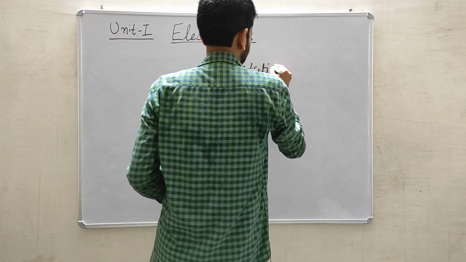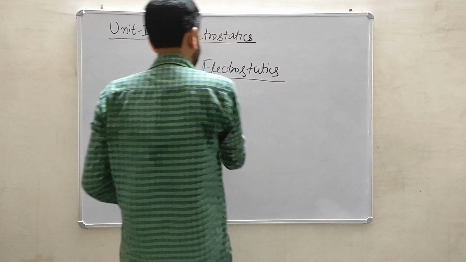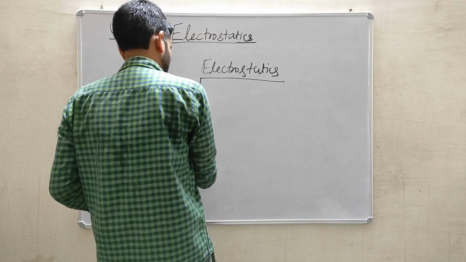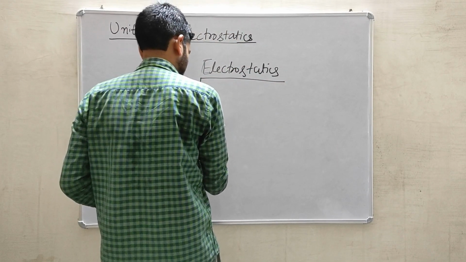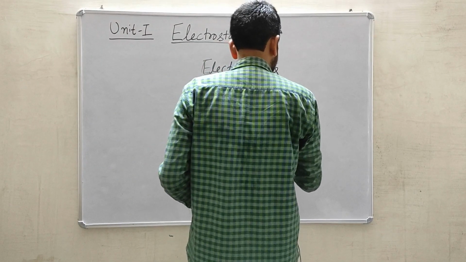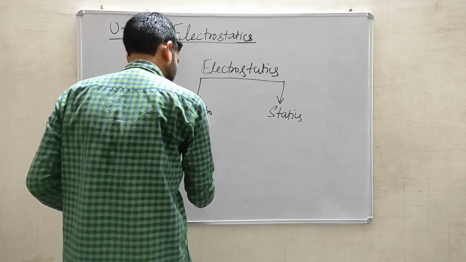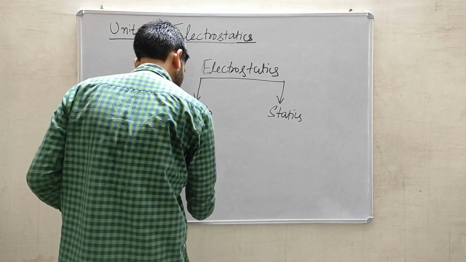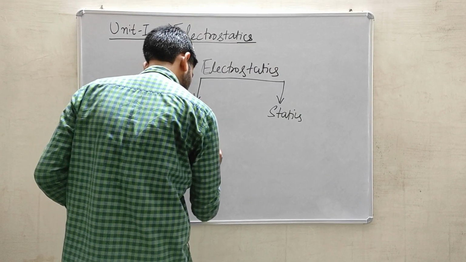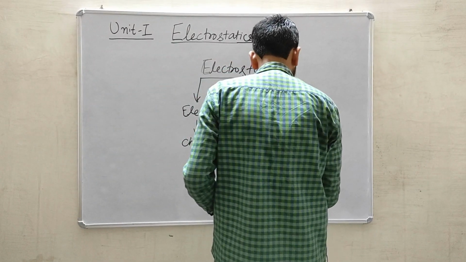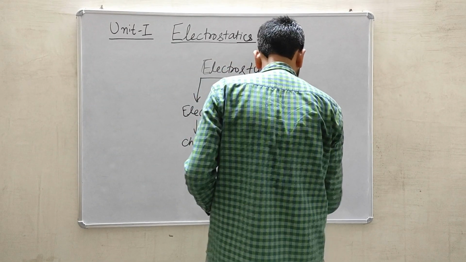इलेक्ट्रोस्टैटिक इज़ अ वर्ड which can be divided into two parts. The first part is the electro and the second part is statics. Electro is a word which is related to the charges. Static means rest.